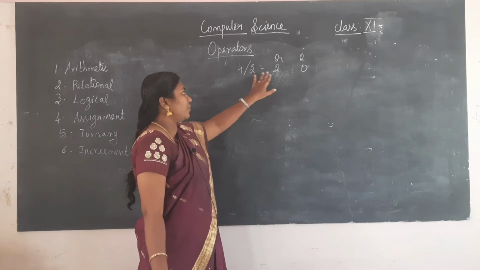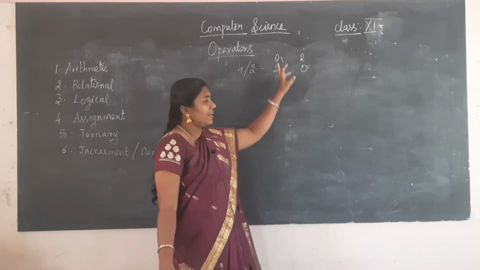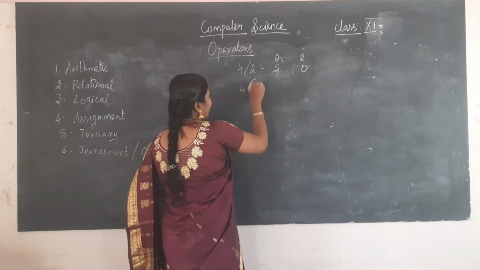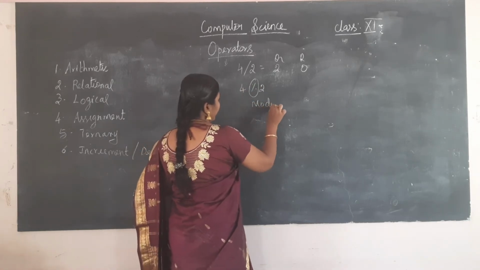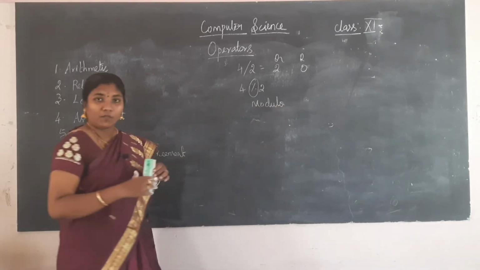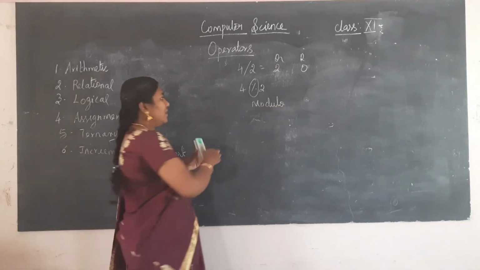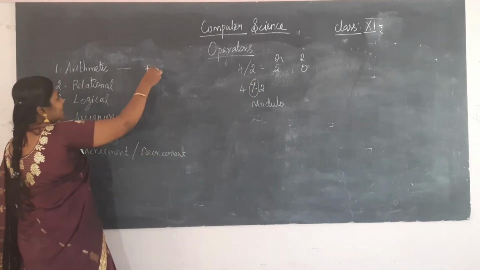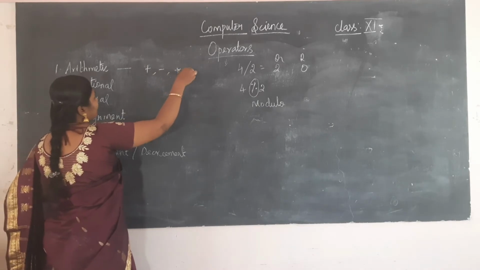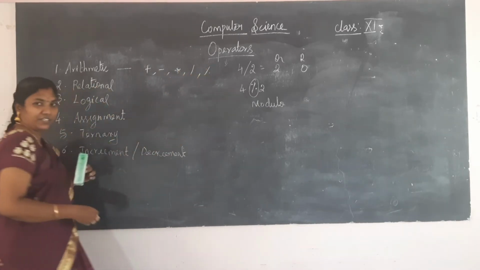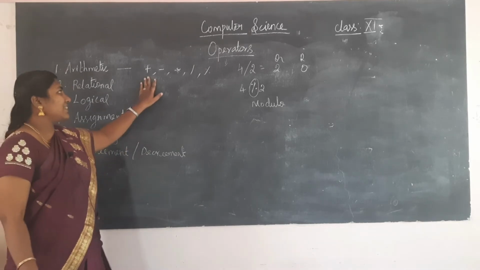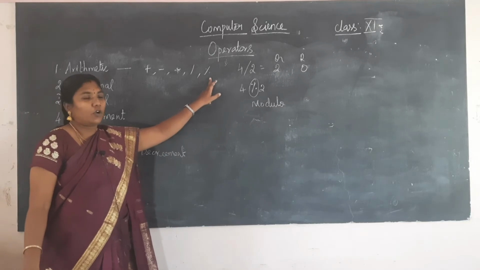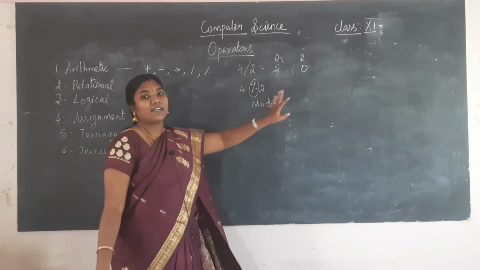So 4 divided by 2 means 2. If you want the remainder, we use the modulo operator, 4 modulo 2. The modulo operator is the percentage symbol. So what are the arithmetic operators? Plus, minus, star, slash, and percentage. Plus is addition, minus is subtraction, star is multiplication, slash is division, and percentage is modulo, which gives the remainder.